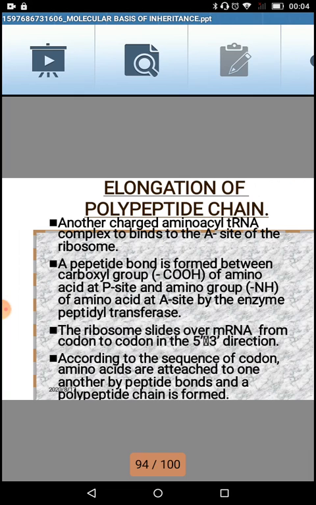So peptidyl transferase helps in the formation of the peptide bond between the two amino acids, one present at the P site, another at the A site. The ribosome slides over the messenger RNA from codon to codon, moving in the 5' to 3' direction. According to the sequence of the codons, amino acids are attached to one another by peptide bonds and a polypeptide chain is formed. So this is the elongation process.